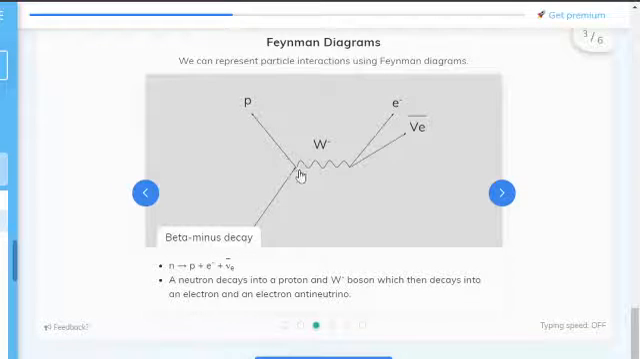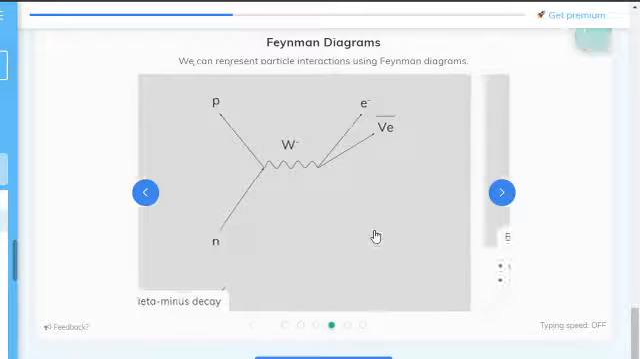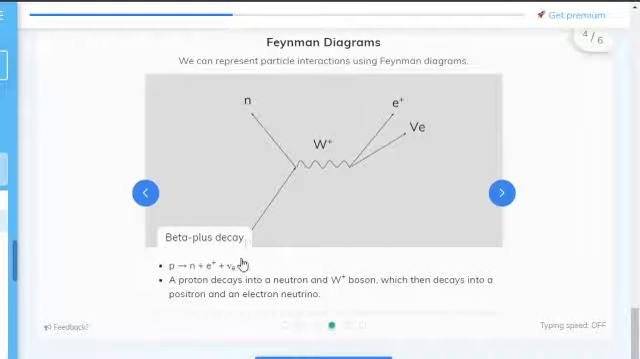A neutron's coming in, a proton is shooting out, and it's making an electron and an antineutrino. Beta plus decay. This is when a proton is becoming a neutron, and a positron and a neutrino are formed. So beta minus is neutron becomes proton, sad electron and sad neutrino. Beta plus is when proton becomes a neutron and happy electron and happy neutrino.